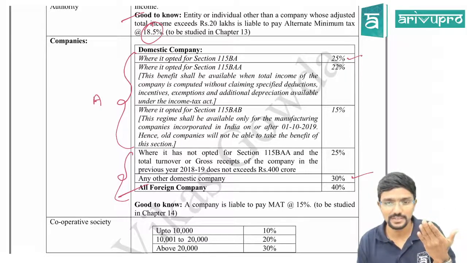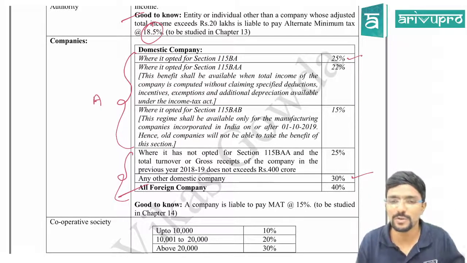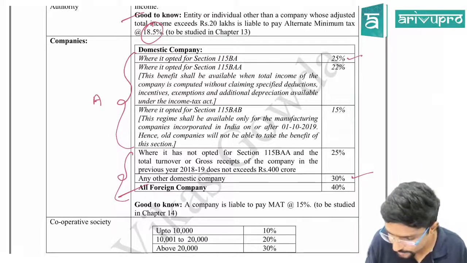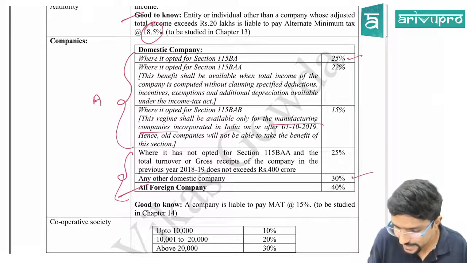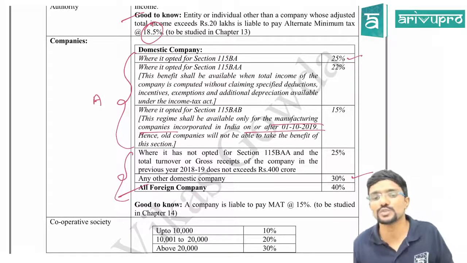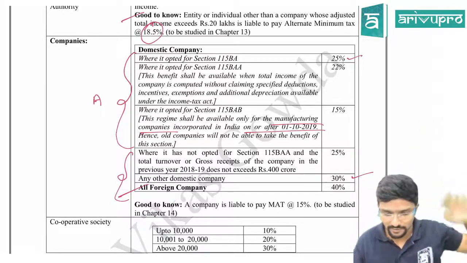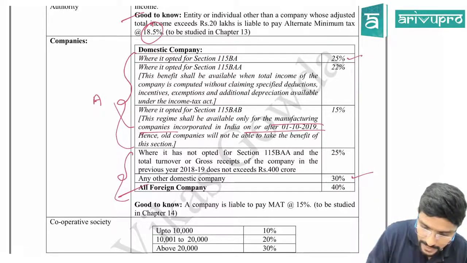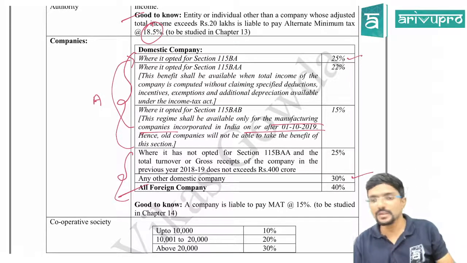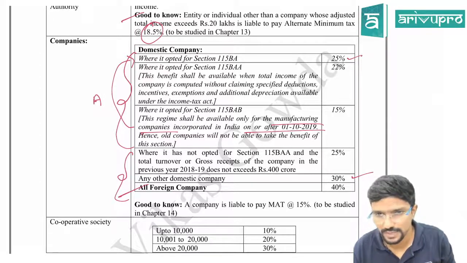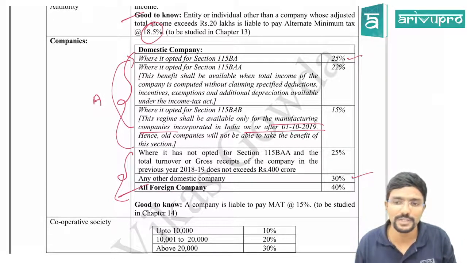Next, where the domestic company has opted for section 115BAB. 115BAA was previous, now BAB. This is available only for manufacturing companies, who have started on or after 1st October 2019, that is new companies. Sir, what about the companies which were established before that? For them, actually, 115BA will be applicable, for old manufacturing companies.